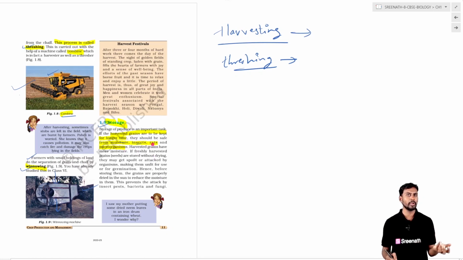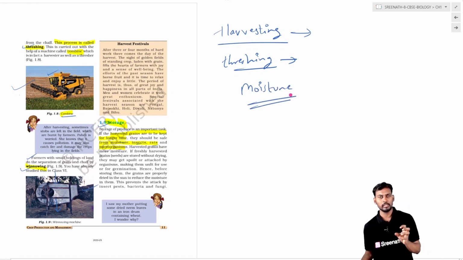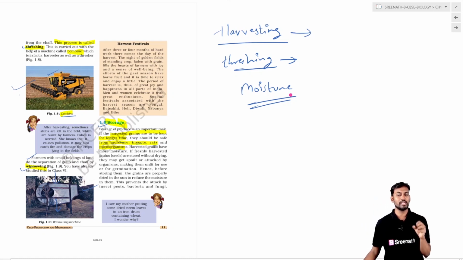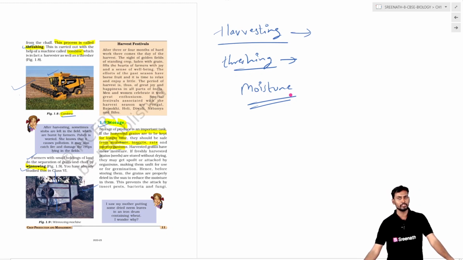Moisture can spoil the crop. Insects can eat away and spoil it, and rats and microorganisms can spoil the food which was produced by the farmers. The food can be degraded if there is no proper storage. So before storage, the moisture should be removed. As much moisture as possible should be removed from the food grains or whatever material is going to be stored.